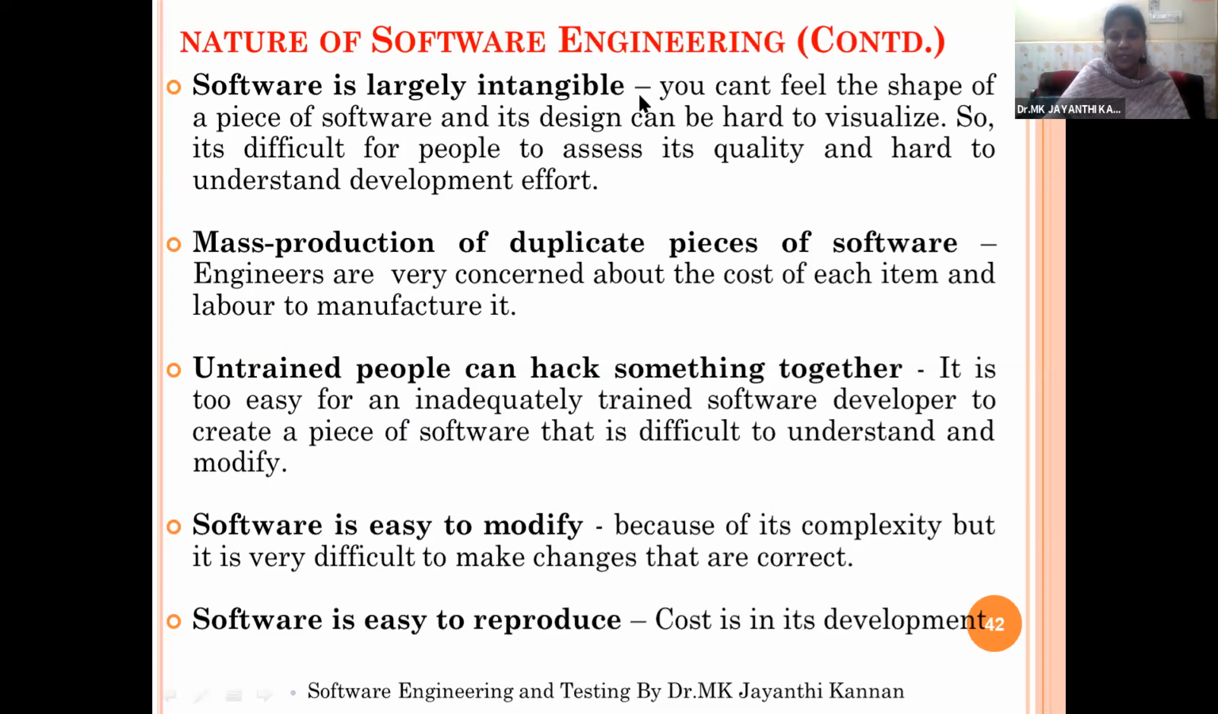What is the meaning of tangible? Any physical device is called tangible. Say if you are able to see the keyboard, we are able to see the mouse, so it is a tangible object. Intangible means we cannot see the content, because the software is based on some logic.